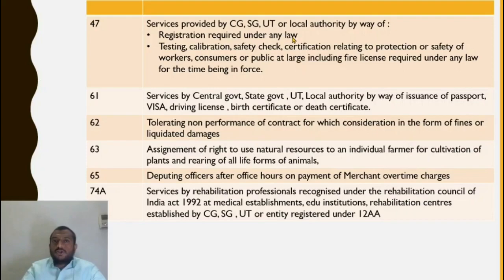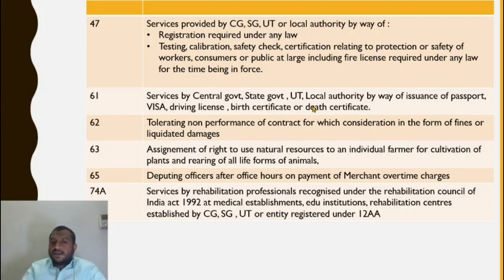The safety check is also done so that the consumer's safety is ensured. Certification is given saying that you are complying with all the fire safety standards required to run a petrol bunk, because it is very risky. All of these services provided by the state government or the concerned department would be exempt.